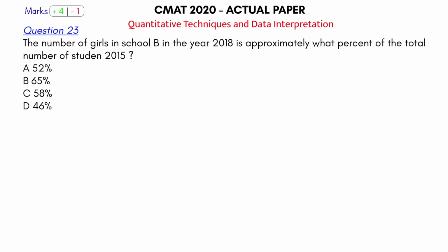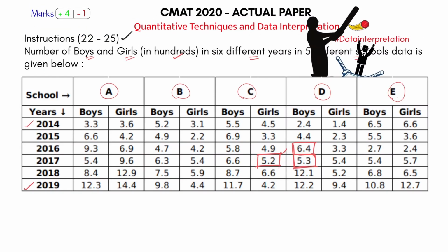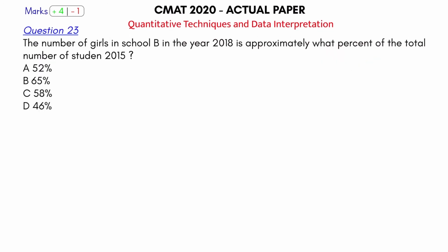Question 23: the number of girls in school B in the year 2018. This is 590. What is being asked? This 590 is approximately what percent of the total number of students in 2015?